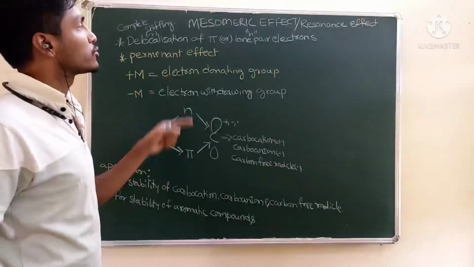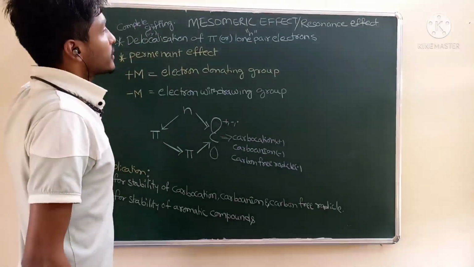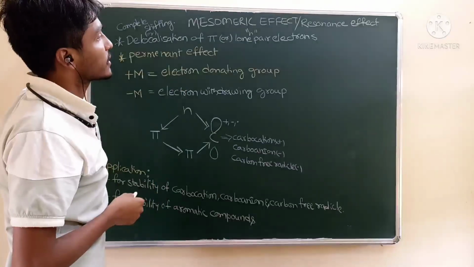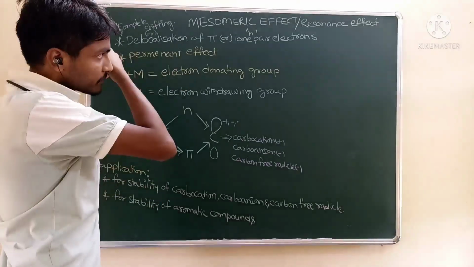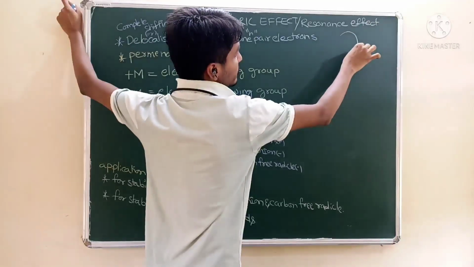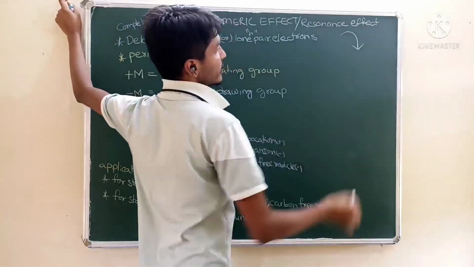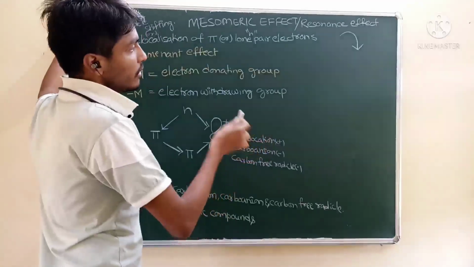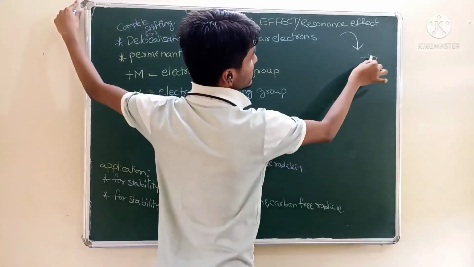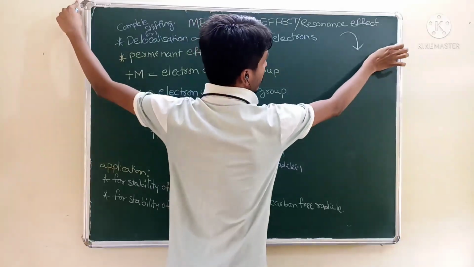Now the topic is mesomeric effect, or resonance effect. How can we represent this? Just shifting of electrons like this. But in case of inductive effect, we can represent like this. This is completely different from this one.